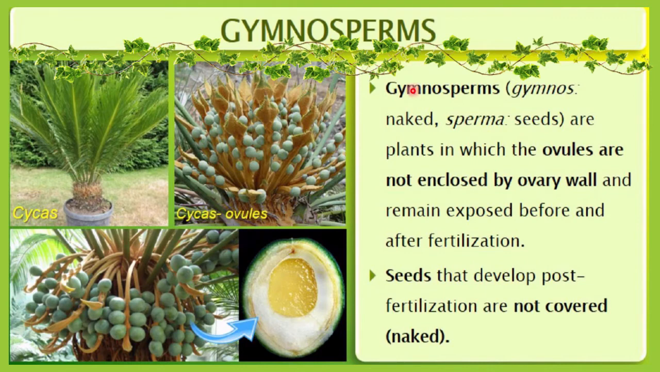So let me repeat, what are gymnosperms? Gymnosperms are the plants in which the ovules are not enclosed by an ovary wall and remain exposed before and after fertilization, and the seeds that develop post fertilization are not covered by any layer, and that's why it is written naked seeds. Like here you can see the examples.